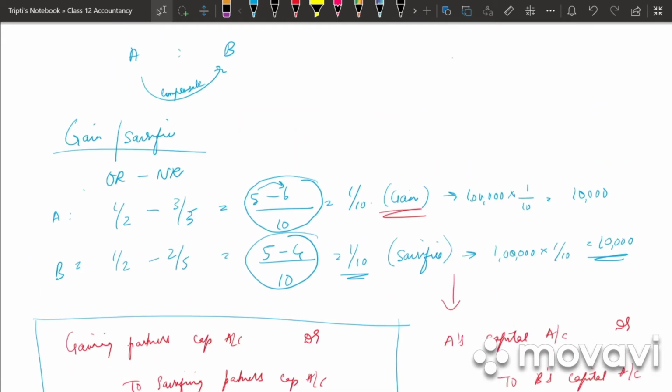They would be giving you the amount of goodwill. And if the goodwill amount is not given, you need to calculate it according to your super profit method, capitalization method or average method. In the example which I have given you, they have given you the value of goodwill, that is 1 lakh rupees.